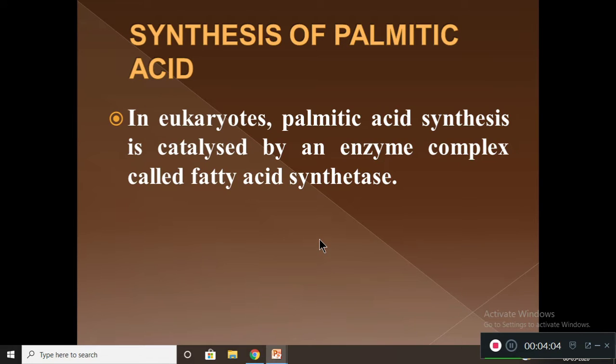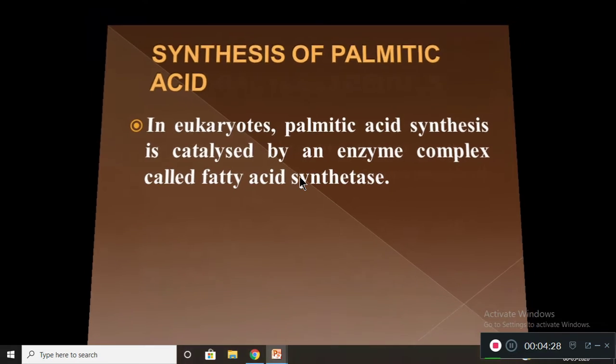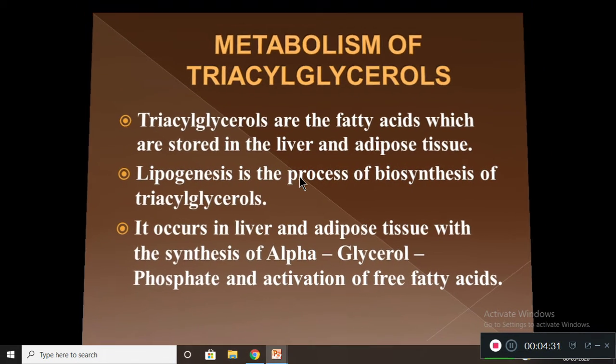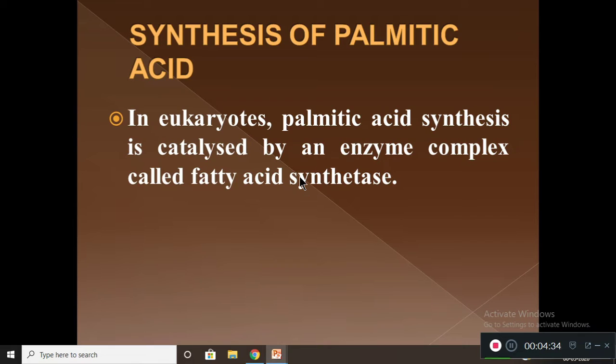The major fatty acid which is produced in our body is palmitic acid. In eukaryotes, palmitic acid synthesis is catalyzed by the enzyme complex called fatty acid synthetase. This enzyme helps in the production of palmitic acid. This is about de novo synthesis. So keep these three steps in mind and write them in the exam.